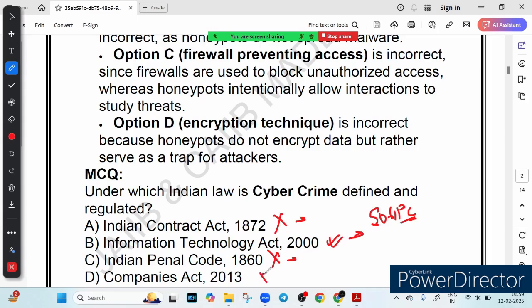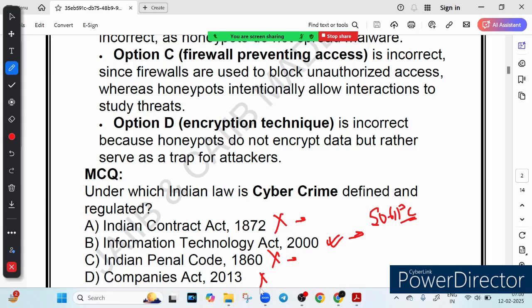And option D is also wrong, that is the Companies Act. Because if a company does not follow corporate governance rules, it can be fined under the Companies Act. But if someone commits online fraud, this law does not deal with it. So that is the point.